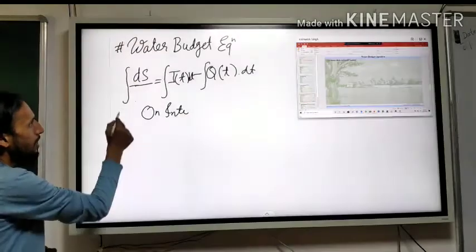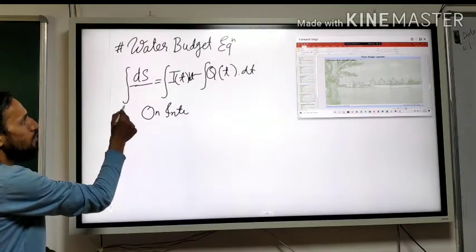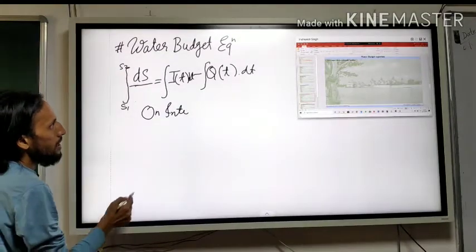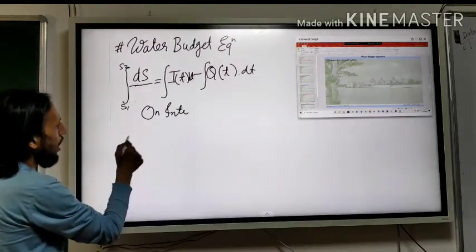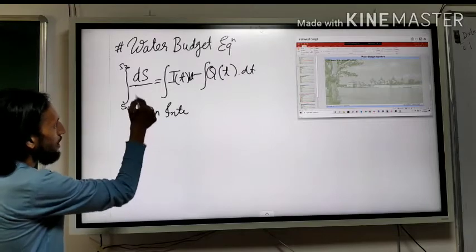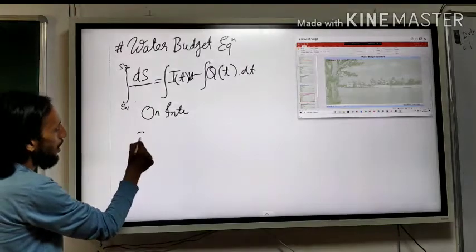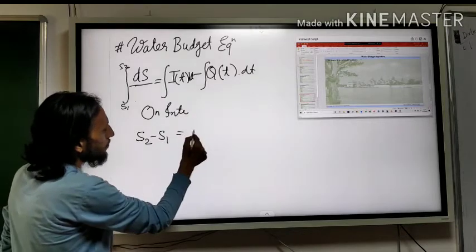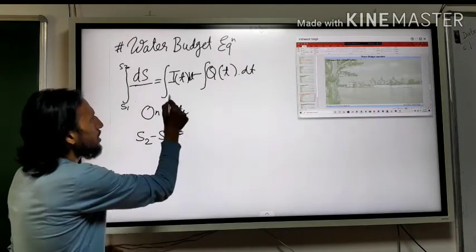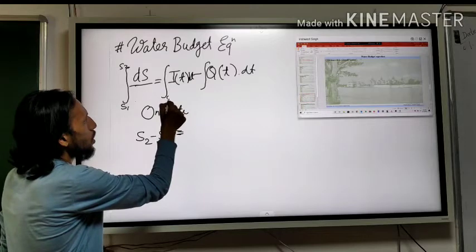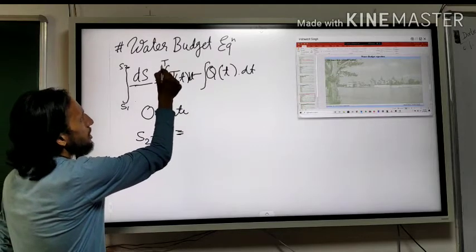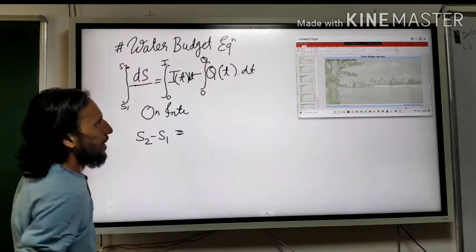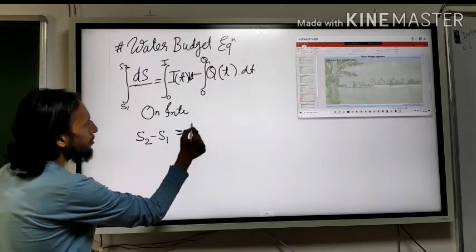what will you get? Suppose initially the storage was S1 and then S2. Then on integration, what will you get? S2 minus S1. Similarly, suppose initially there was no inflow and there is some inflow I, and some outflow Q. So how will it become?